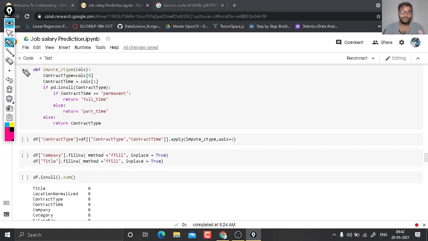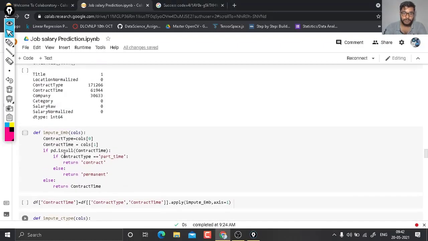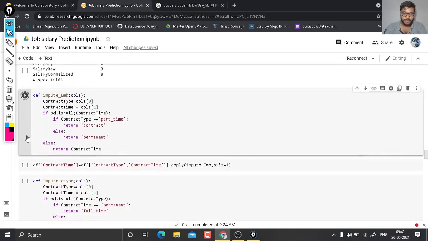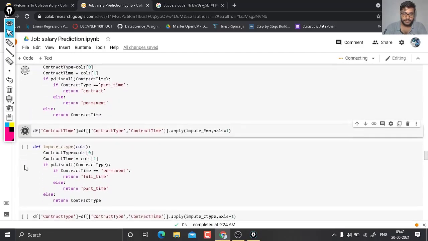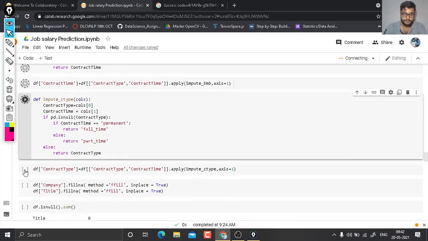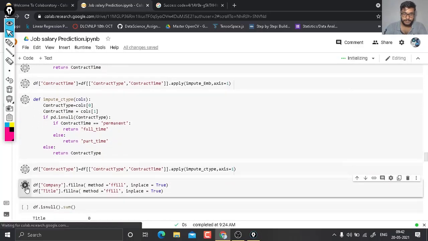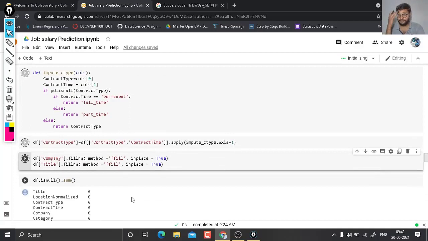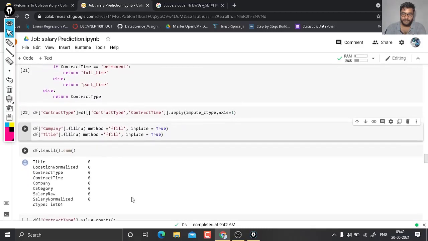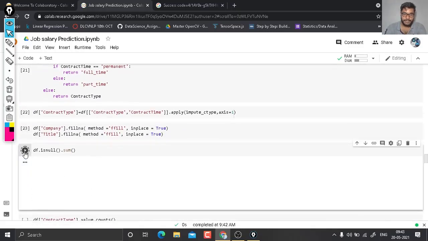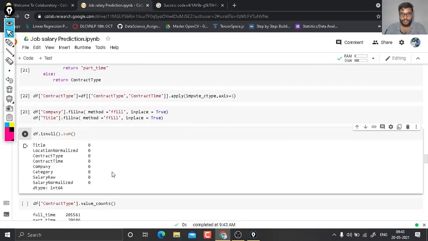And now, after doing all these things, if we check whether there is any null value, first we have to run this, then this, then this, then this, then this. Okay, now check again. So we have dealt with all the null values.